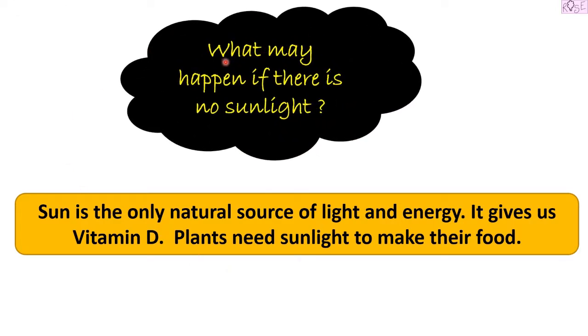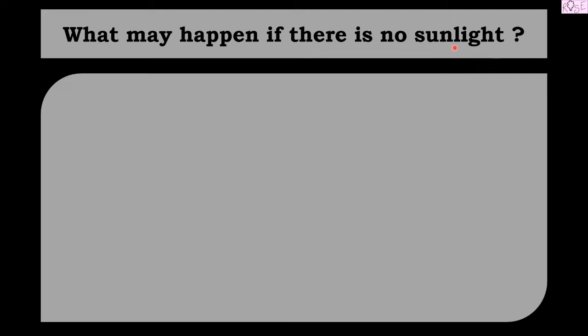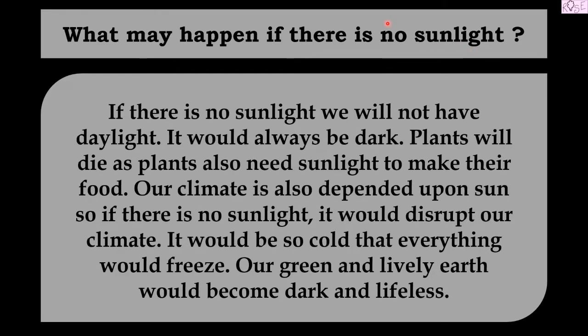So what do we have to do? What may happen if there is no sunlight? So let us discuss about that. What may happen if there is no sunlight? If there is no sunlight, we will not have daylight. So the days will also turn into nights. So for the whole 24 hours we will have, what will we have? We will have nights. So there will be no transition between days and night. It would always be dark.